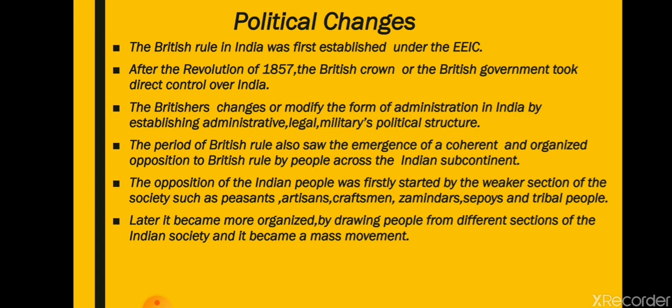So what are the political changes? This much is important. Before 1857, the English East India Company had direct control over the Indian subcontinent. But after the revolt of 1857, the British Crown, or the British government, took direct control over India.